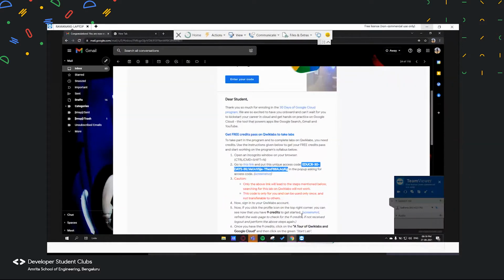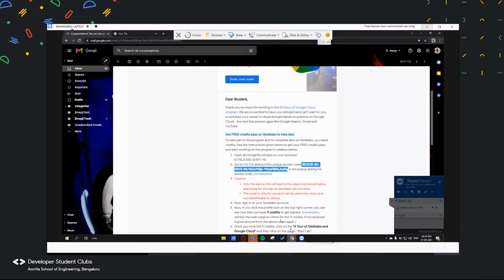You can check in your spam folder or in your promotions folder or in your inbox. Check everywhere if you've gotten the mail. If you still haven't gotten the mail, you will get it by tonight. You can look at the steps right now and then follow the same. Sure, thank you.